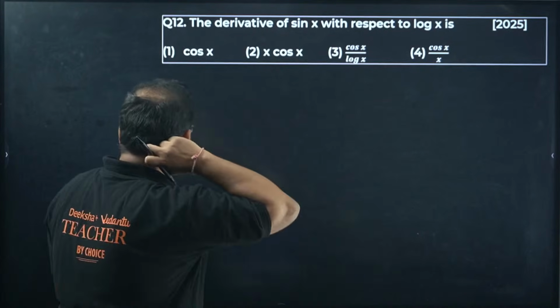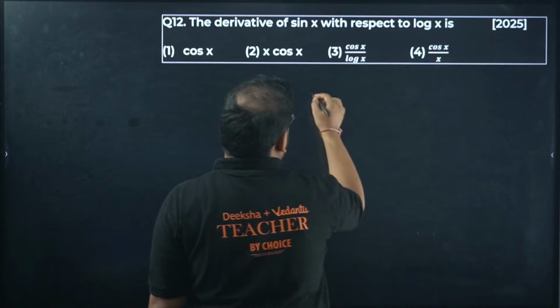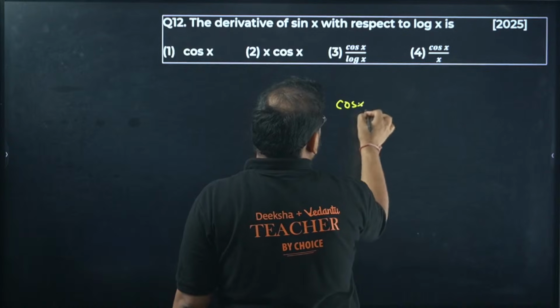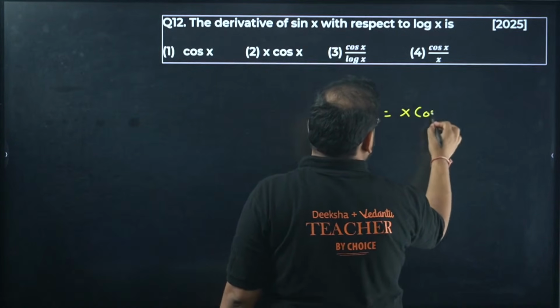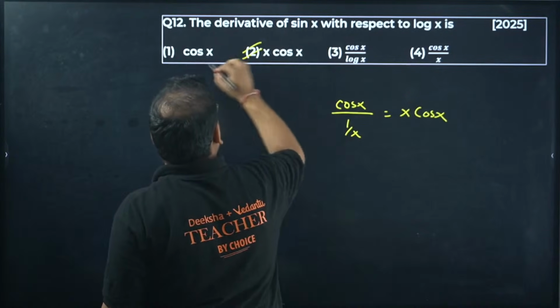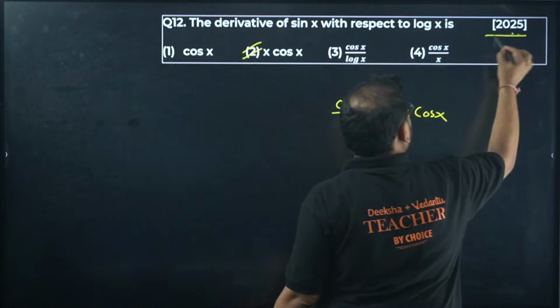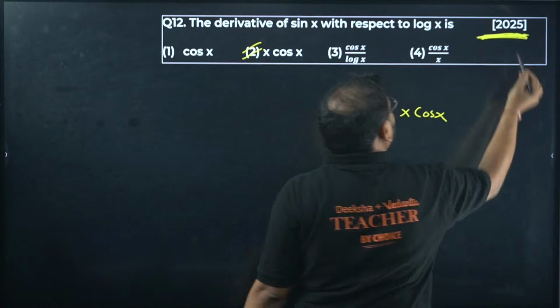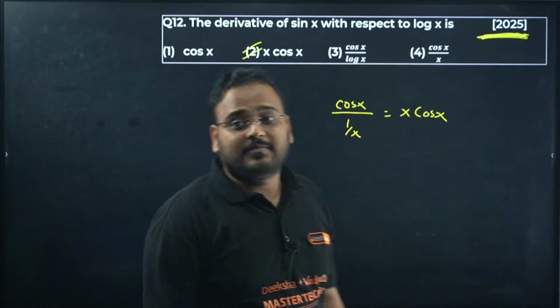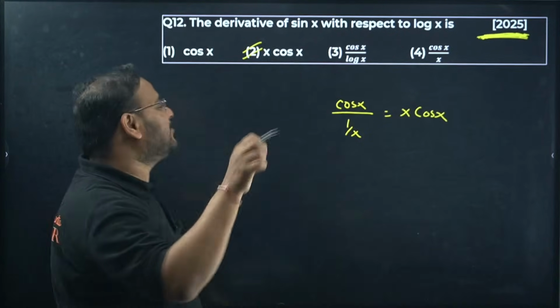12th one, derivative of sin x with, this is very easy, I'll not wait for your answer. Cos x upon 1 by x, so x cos x. Check this out. Are you all happy looking at this question? This is last year's PYQ, that's how easy it was.